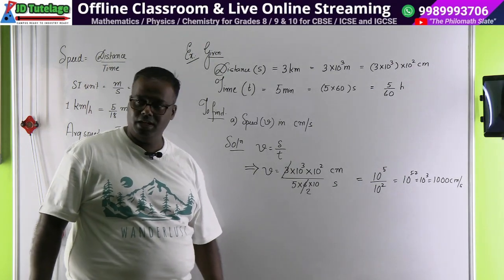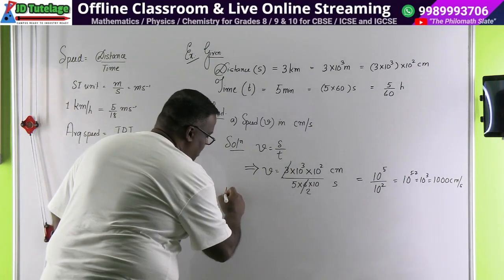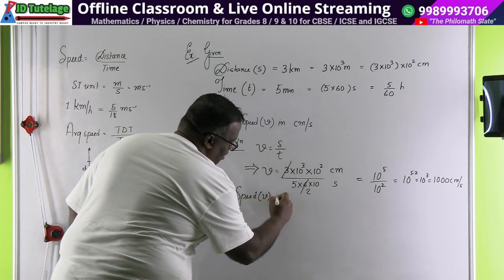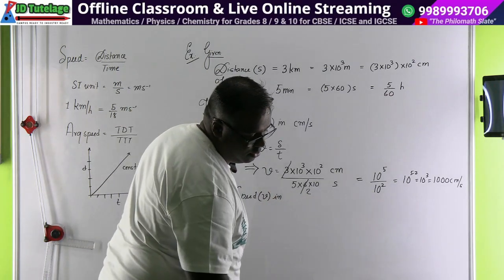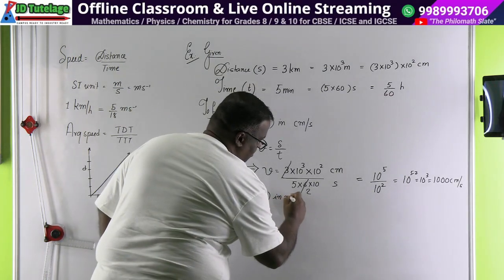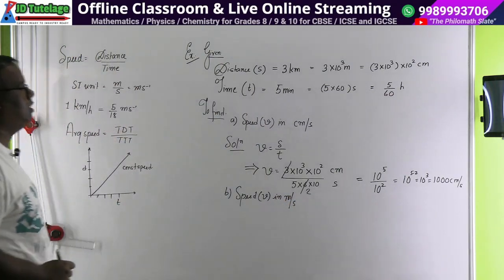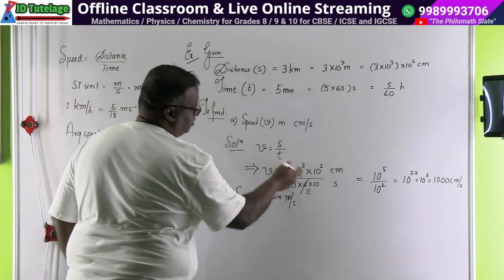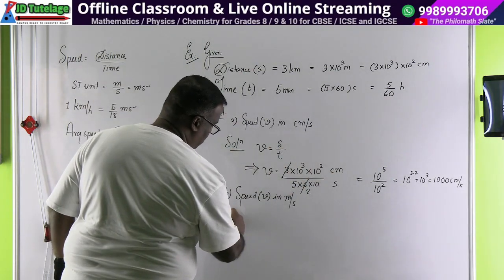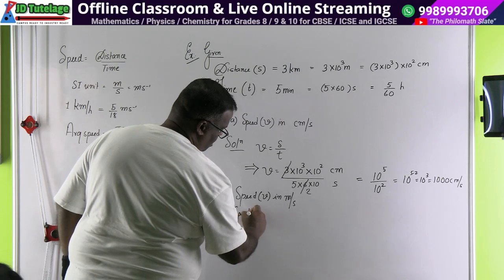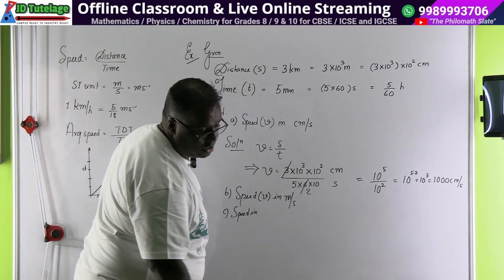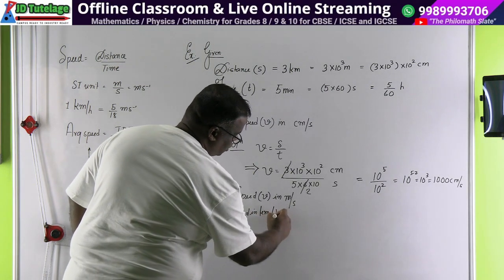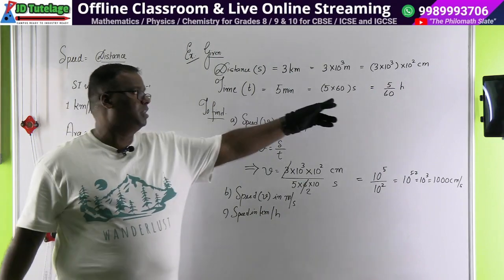ठीक है, चलें नेक्स्ट वाला आप लोग करो. B, speed v, they've asked you to find out in meters per second. Meters per second. Do in the same way. Try to get it in meters per second. नहीं, ये सब लिख लो ना ऐसे. v is equal to, ये लिखो meters per second, and C you have to do speed in kilometer per hour, km per h. I've given you all data. hour में कितना होता है जोड़ा ना.